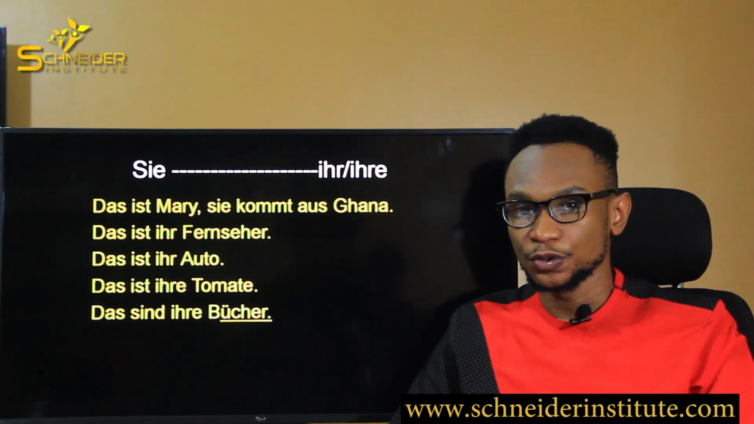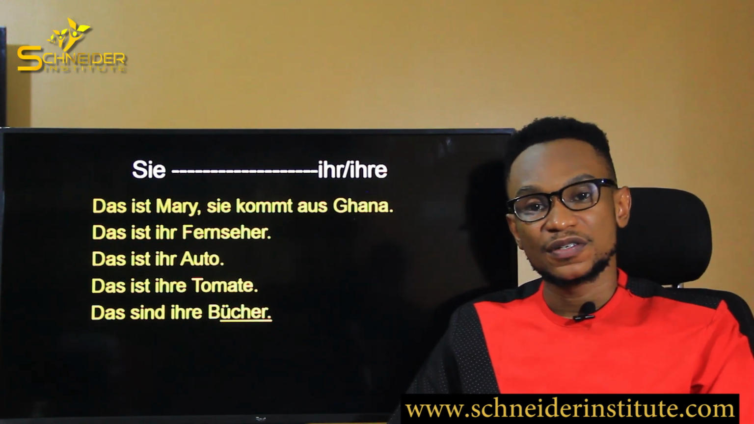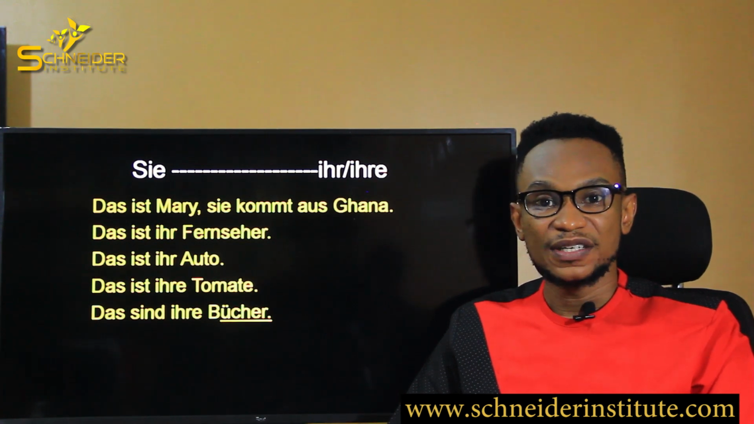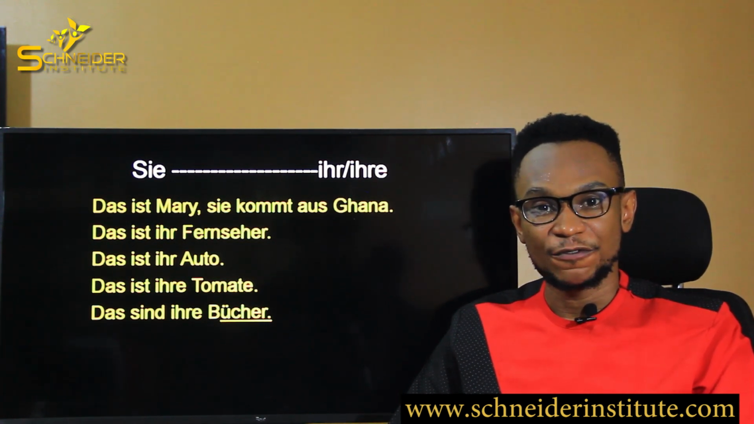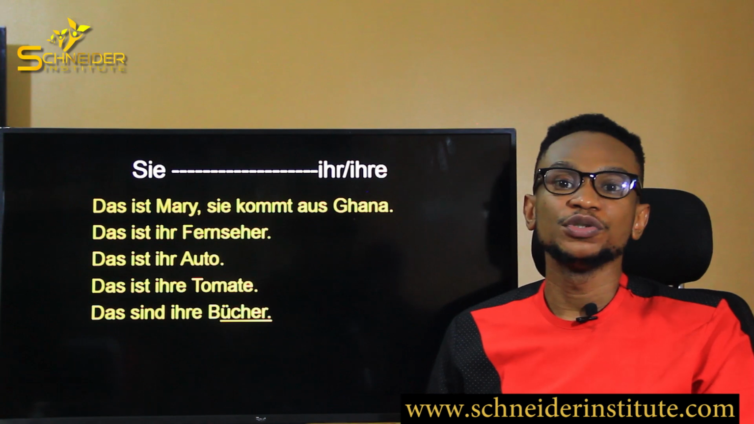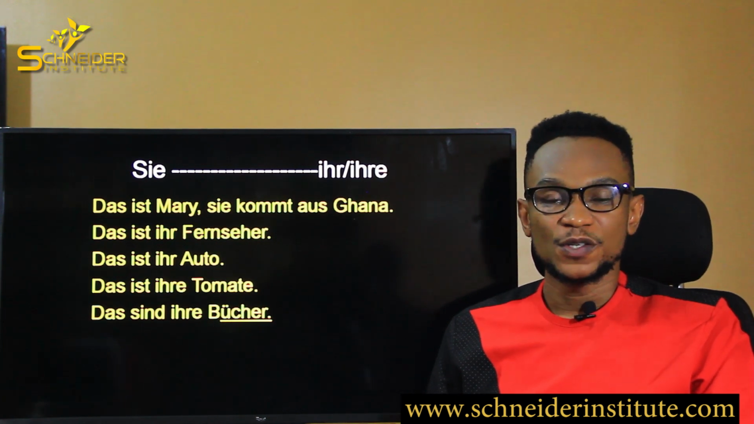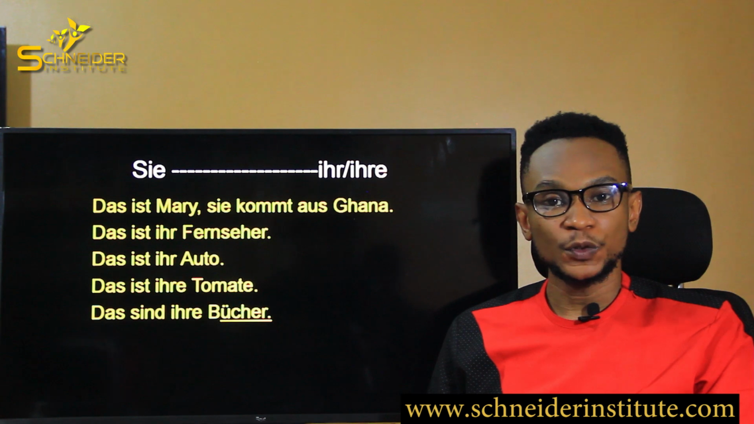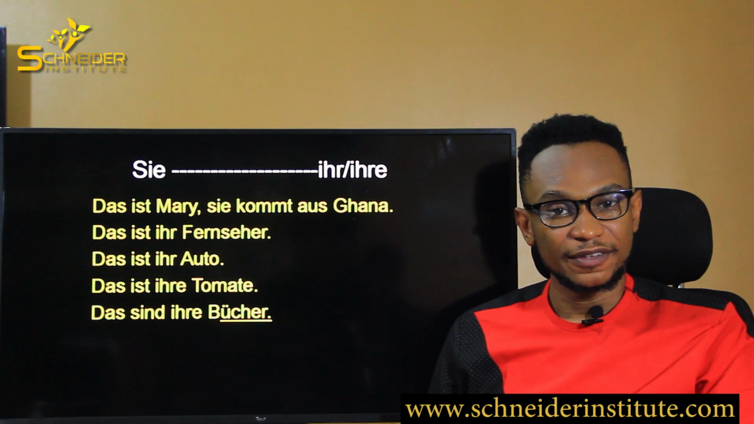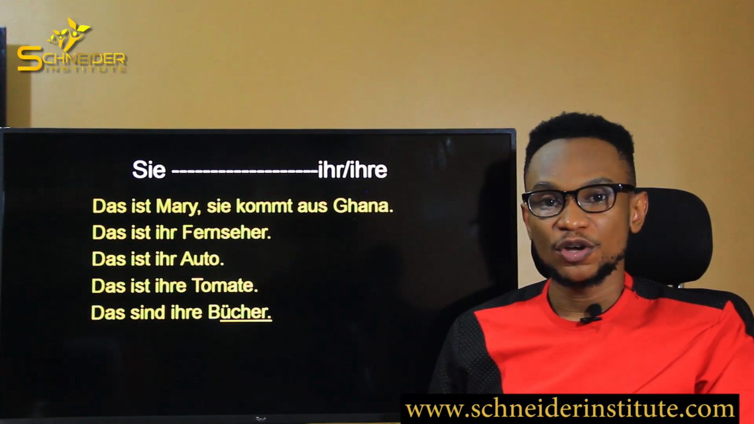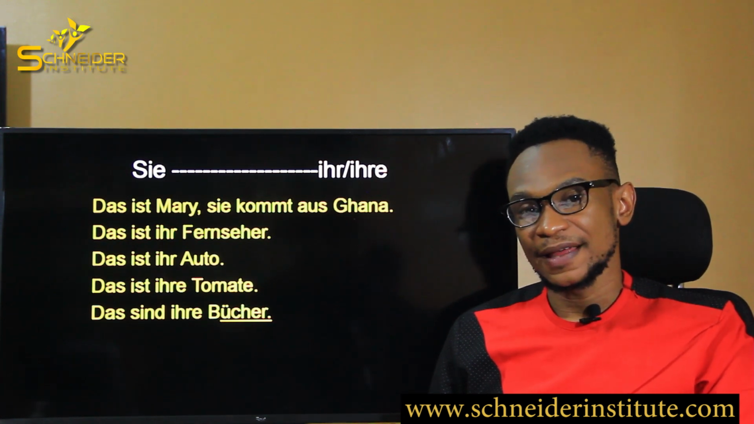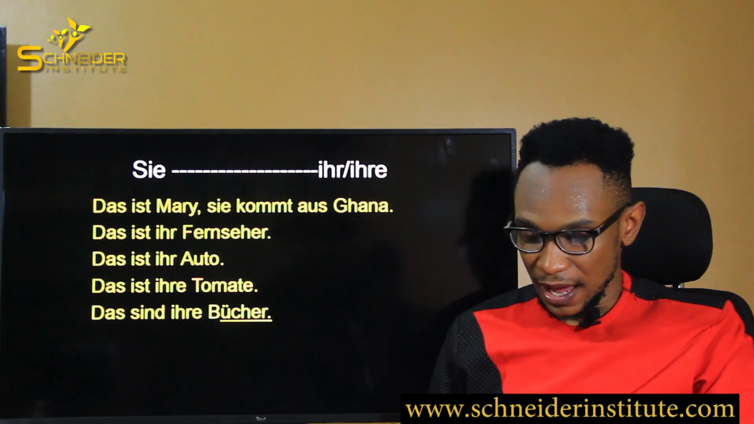That is ihr Auto. And we are using ihr because Auto is in neutral. That is ihre Tomate. We're using ihre because Tomate is feminine. Das sind ihre Bücher. These are her books because Bücher is in plural. So don't forget, when it is masculine, you use ihr without an E. When it is neutral, you use ihr without an E. When it is feminine, it becomes ihre, that comes with an E. And when it is plural, you also use ihre. These are the 4 ways to say her in German.